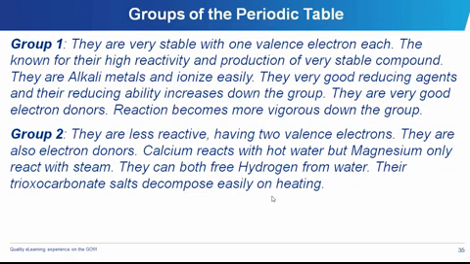The group 2 elements are less reactive because they have 2 electrons. Losing one electron is tough enough. Losing the second one can be very, very difficult. So because of that, they are less reactive compared to the group 1 elements. They are known as the alkaline earth metals. We have calcium, magnesium, and some other elements like that.